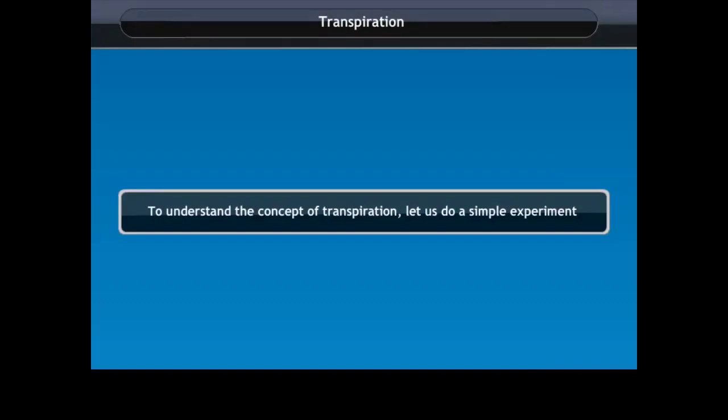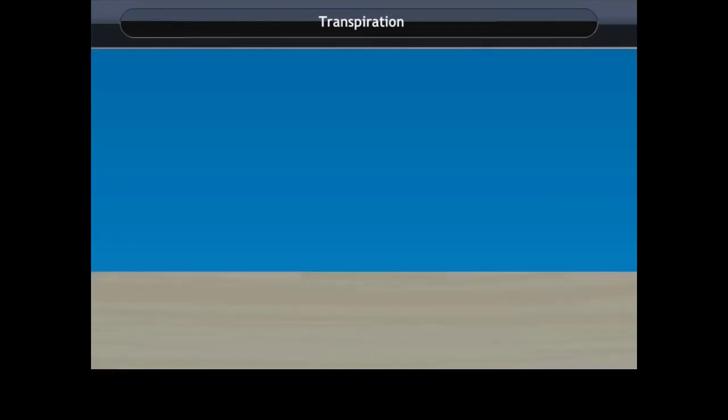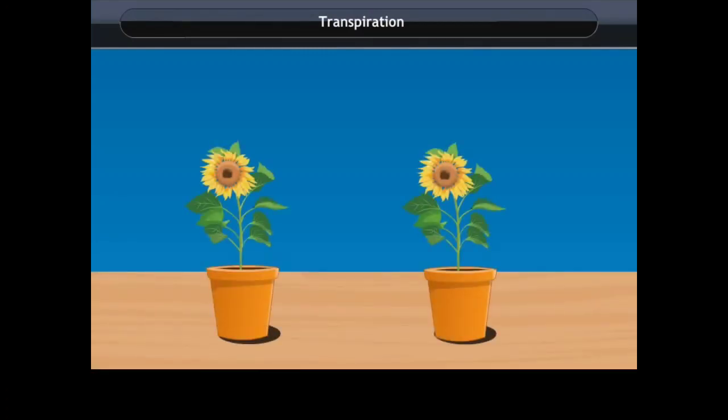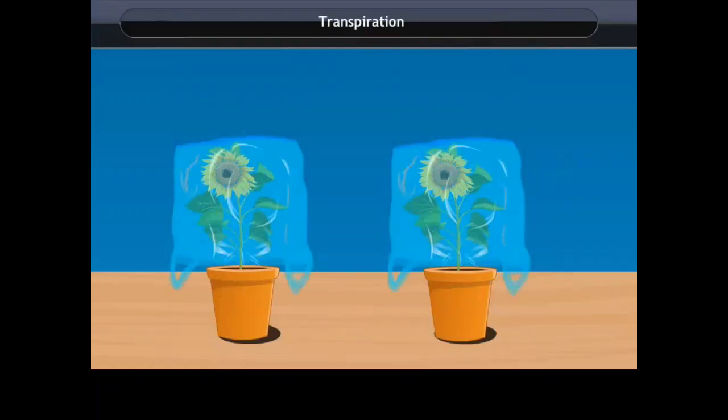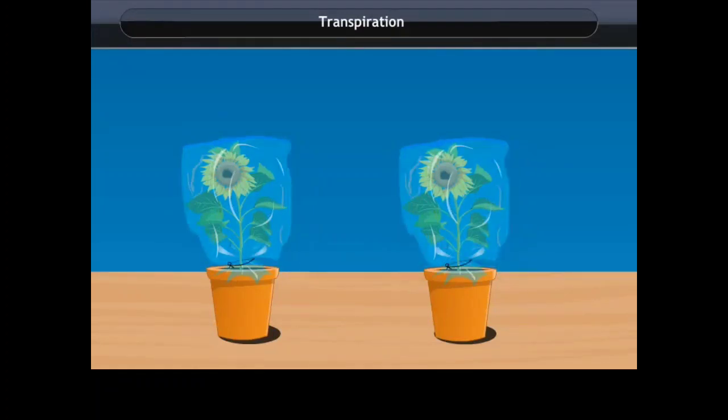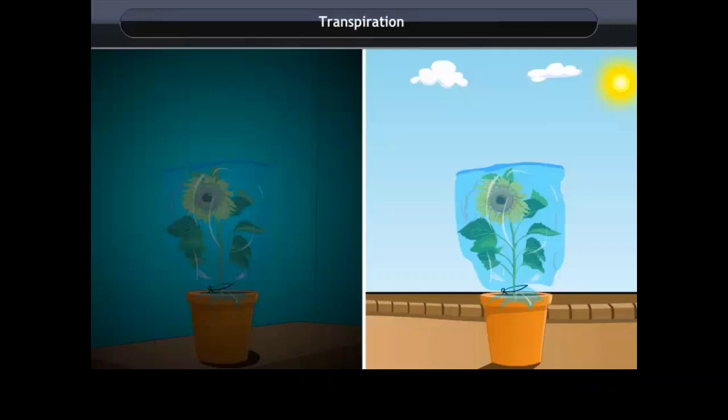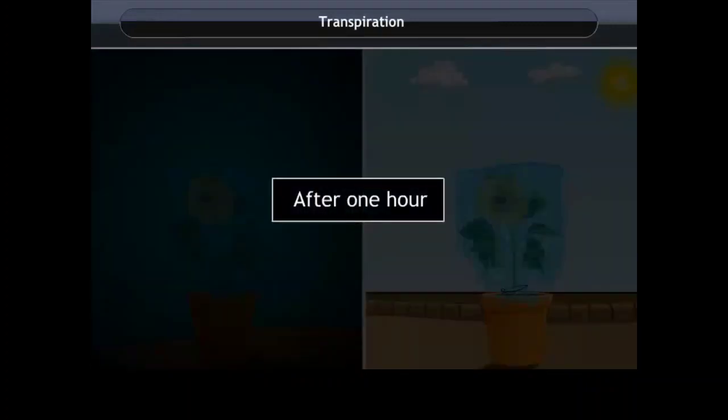Transpiration. To understand the concept of transpiration, let us do a simple experiment. Take two potted plants. The two plants need to be approximately of same size and preferably the same kind of plant. Put plastic bags on the branches of both the plants and seal the bags tightly using the elastic bands. Place one plant in a cool and dark place and the other in sunlight. Leave for 1 hour. Can you guess what will happen to the leaves?